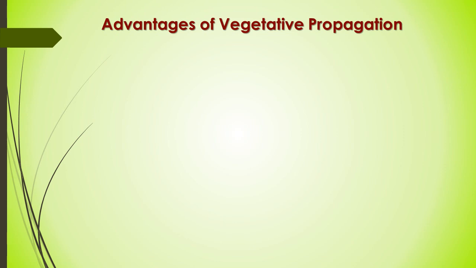So we will discuss some other advantages. Vegetative propagation is the only alternative way where no seed is able to grow, or no seed is available or formed, or germination of seed is very slow, or no viable seed is formed.